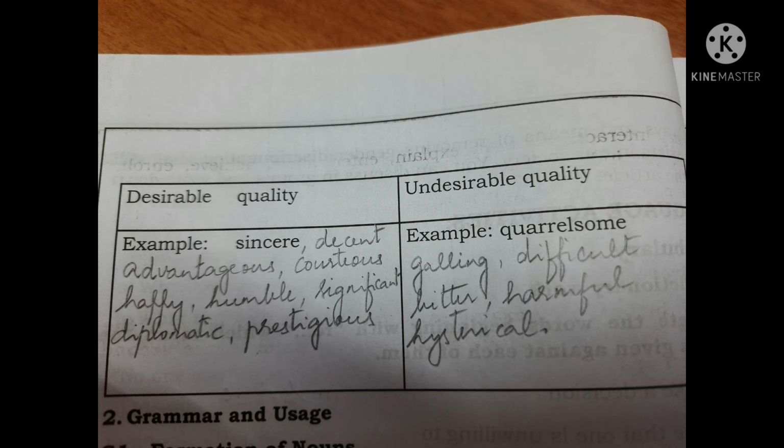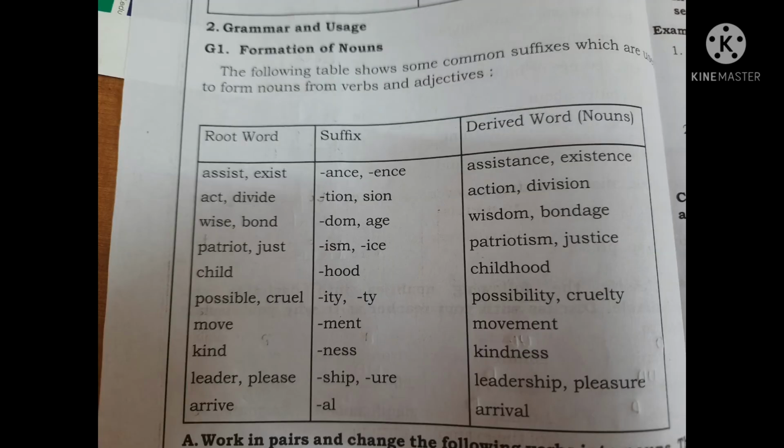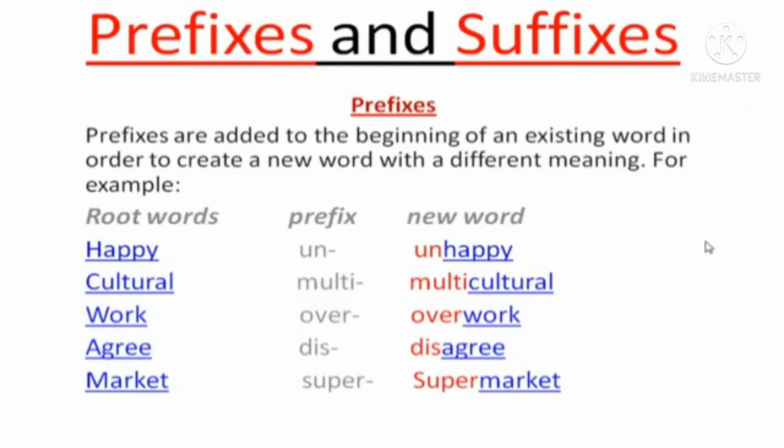Let's move on to the next part of the grammar, that is formation of nouns. Before that, we should know more about prefix and suffix. So let's study more about prefixes and suffixes. Prefixes are added at the beginning of the existing word in order to create a new word with a different meaning. For example, if the root word is happy, when we add un to it, it becomes unhappy.